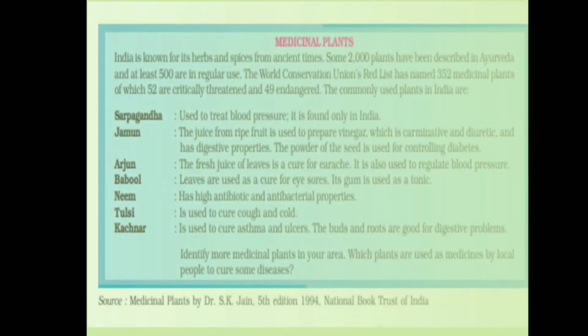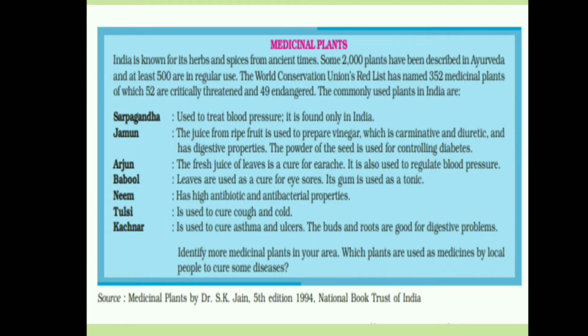Okay, let us understand why biodiversity is necessary and why it should be conserved. First, we'll discuss medicinal plants. India is known for its herbs and spices from ancient times. Some 2000 plants have been described in Ayurveda and at least 500 are in regular use. The World Conservation Union's Red List has named 352 medicinal plants, of which 52 are critically threatened and 49 endangered.